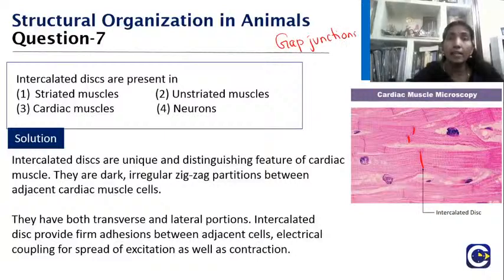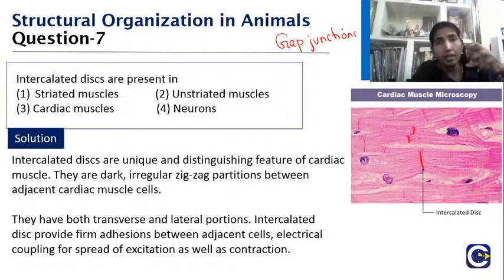They act like a small low-resistance bridge where the action potential or impulse can easily pass through these junctions, so that it spreads through the entire muscle at a time, and your cardiac muscle acts like a single unit. It is not like one fiber twitching another fiber. They act like a single unit.